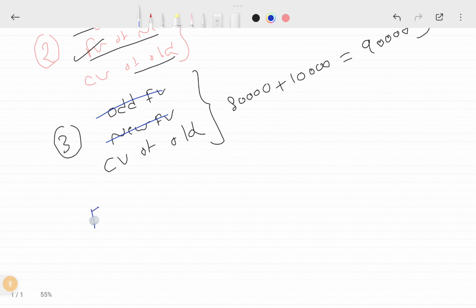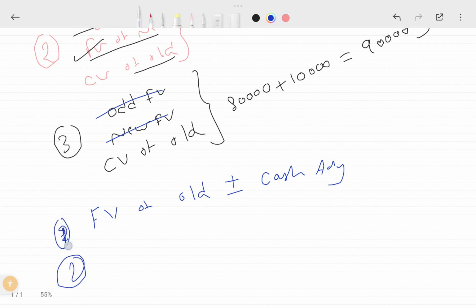What is the data available? First, we give preference to fair value of old asset plus or minus cash adjustment. First preference. The second preference is fair value of new asset acquired plus or minus cash adjustment.